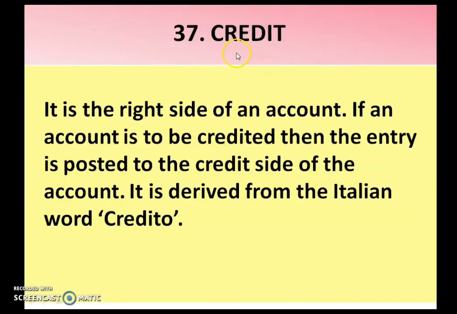Next is the credit. It is the right side of an account. If an account is to be credited, then the entry is posted to the credit side of the account. It is derived from the Italian word credito.